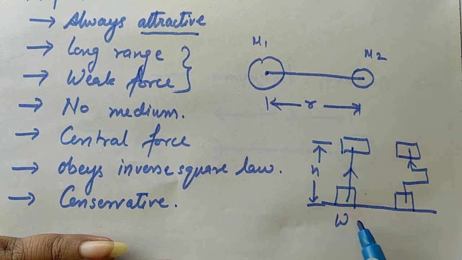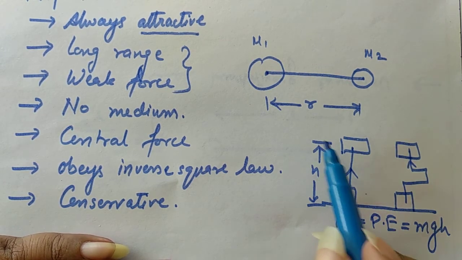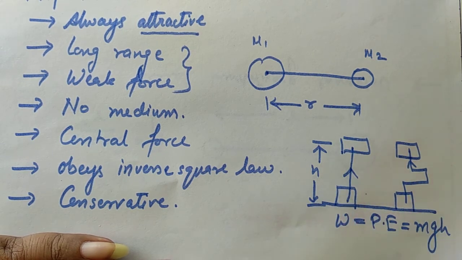See, the formula for work done will be equal to potential energy, and that will be equal to mgh. The mass of this body will remain the same, g is the gravitational acceleration, so that also will remain the same in both cases. And the height, from this figure we can see, is also the same.